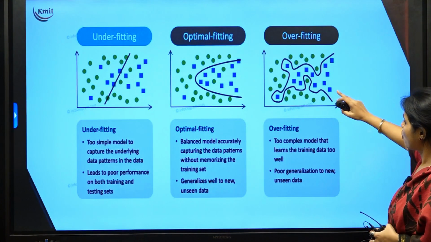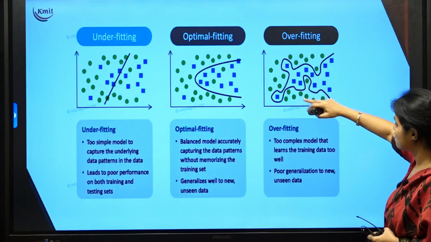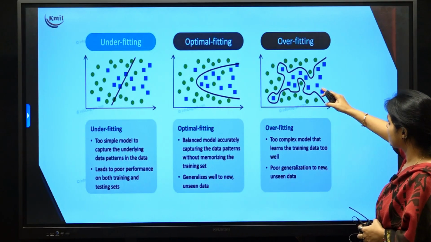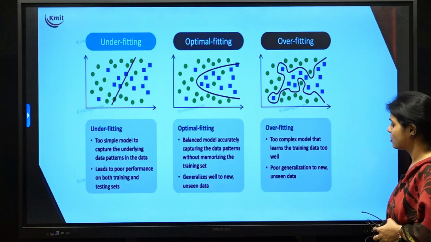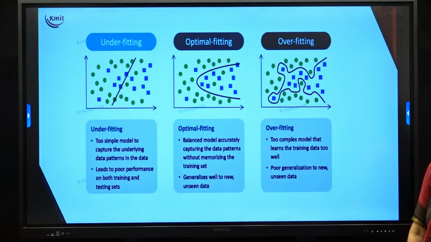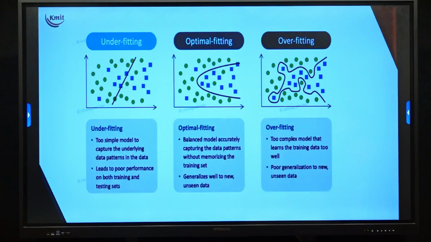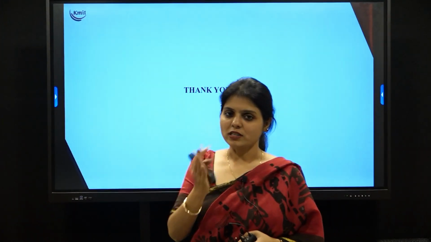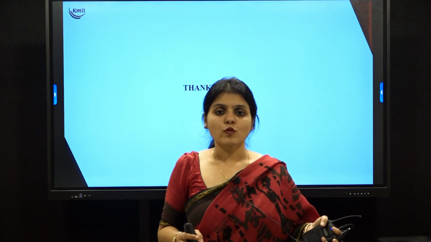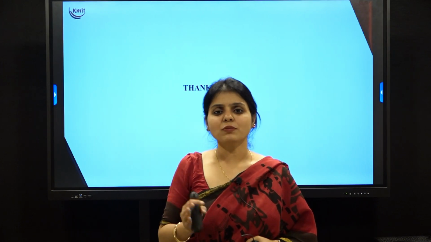Overfitting means the model is too complex. It works well with the training data but fails with the test data. This is called poor generalization on new unseen data. So this is all about what generalization, underfitting and overfitting are. We have to make sure that the model is not overfitted or underfitted but an optimally generalized model. Thank you so much.